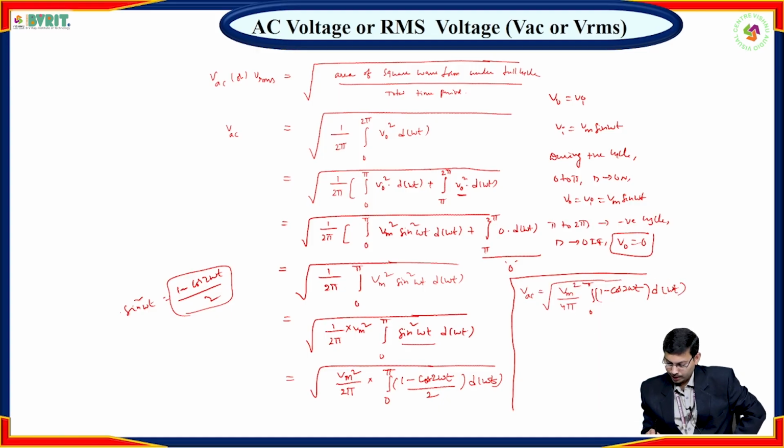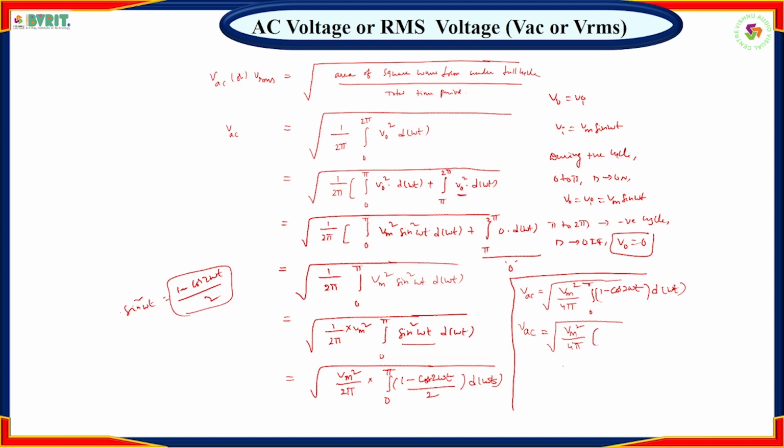Right. So VAC is equal to the square root of Vm square by 4 pi. Now if you integrate 1 minus cos 2 omega t, we get omega t minus sin 2 omega t by 2 under the interval 0 to pi.